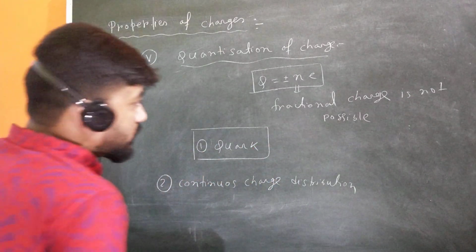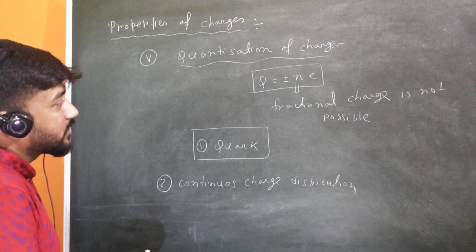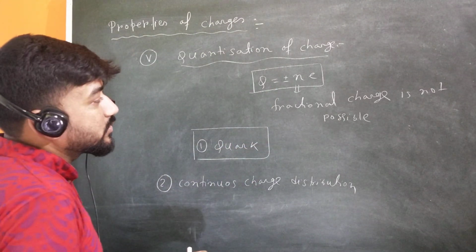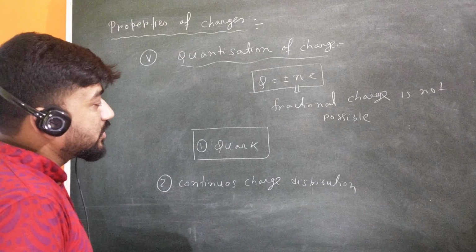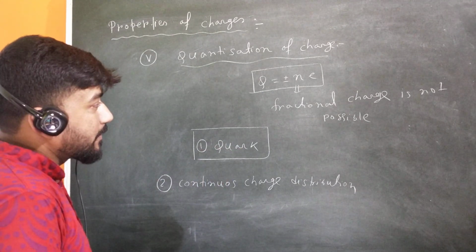So modern research states that protons and neutrons are formed from a more fundamental particle, the quark.